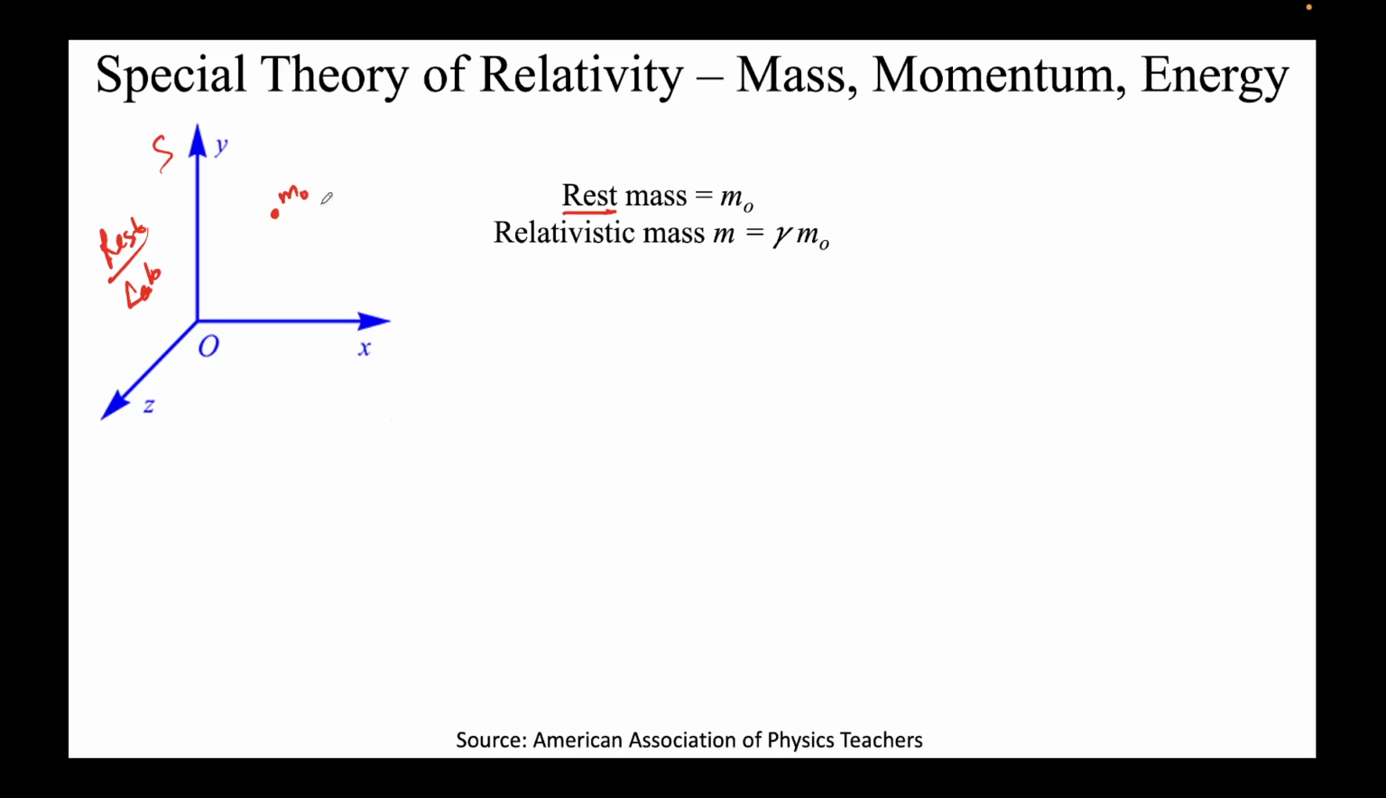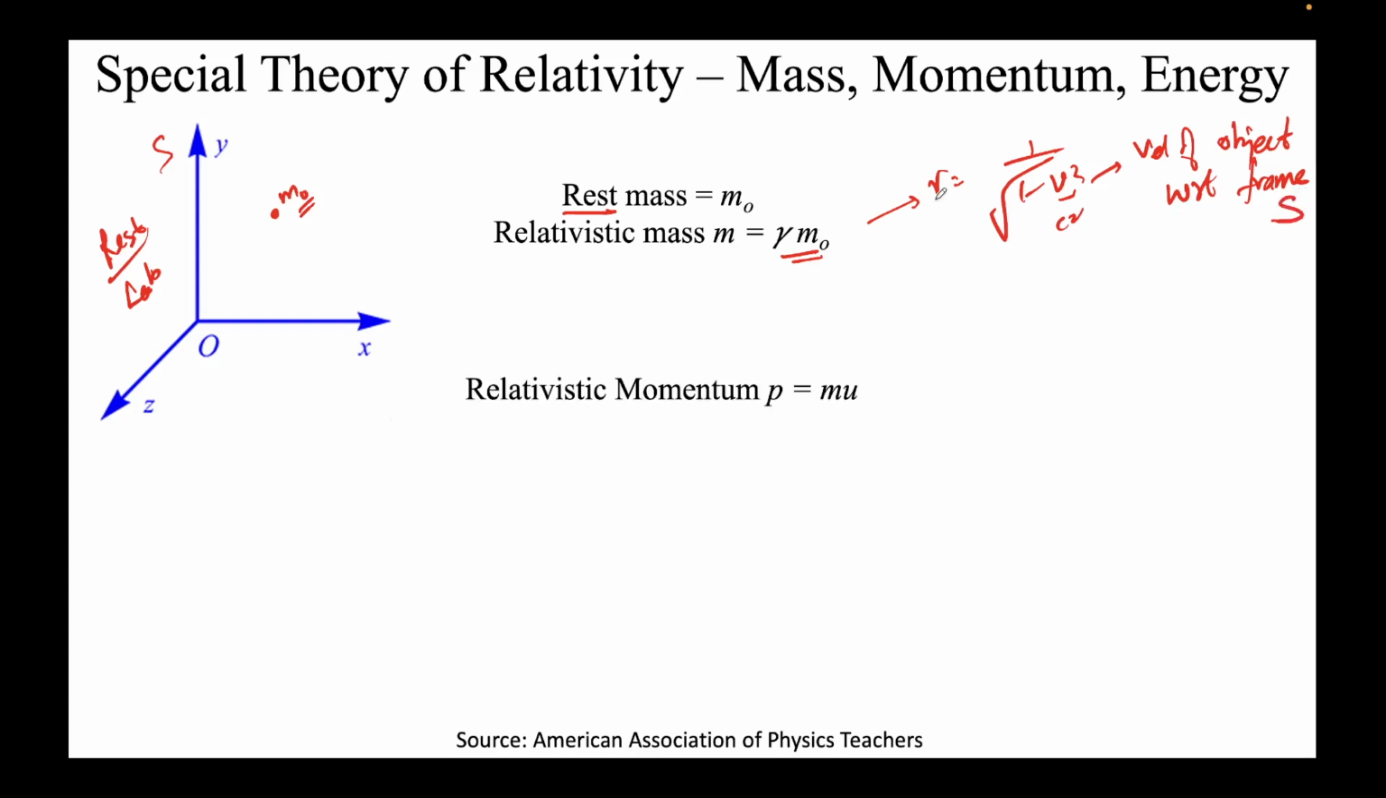However, if this object starts moving with some velocity, then its mass changes. It becomes relativistic mass, and it's denoted by gamma m0. The gamma factor again remains the same, 1 over root of 1 minus v square over c square. What is this velocity v? Again, v remains the same: the velocity of the object with respect to frame. Which frame are we interested in here? S. So with respect to frame S, that's the gamma here.